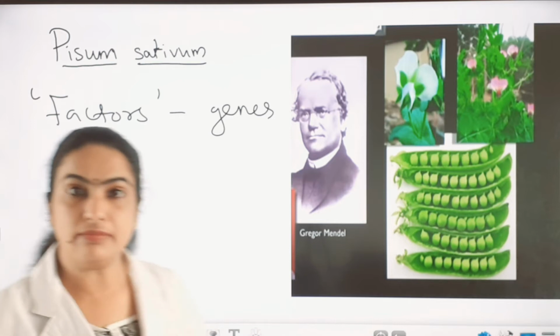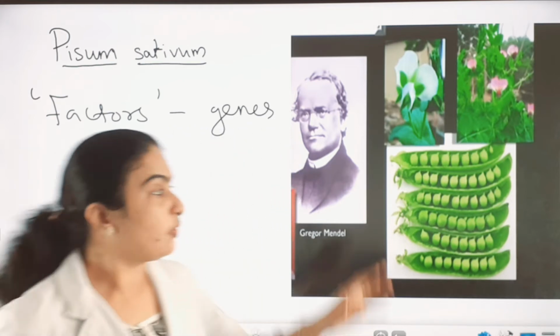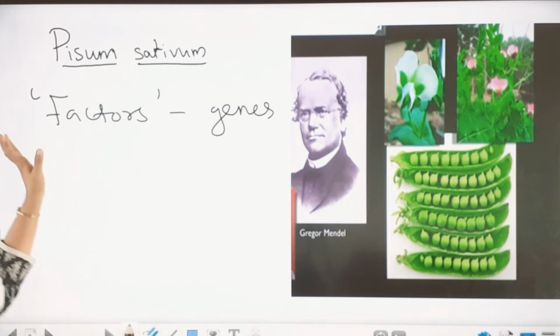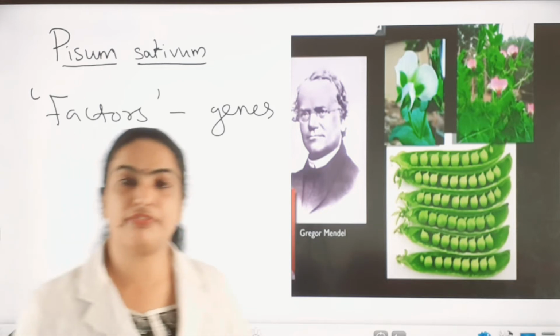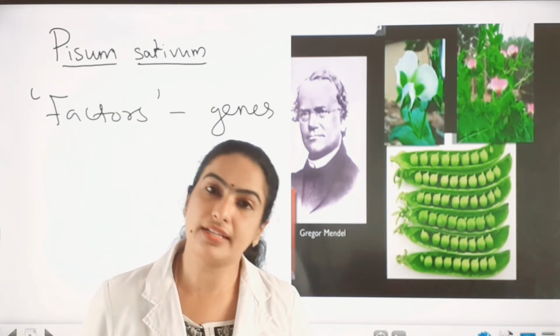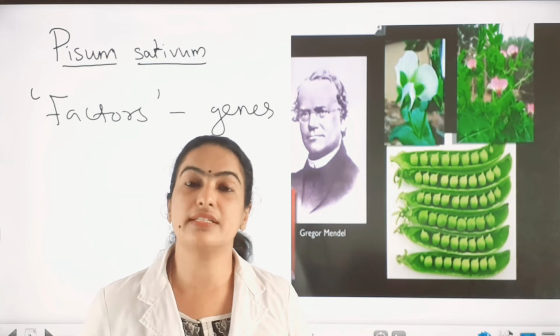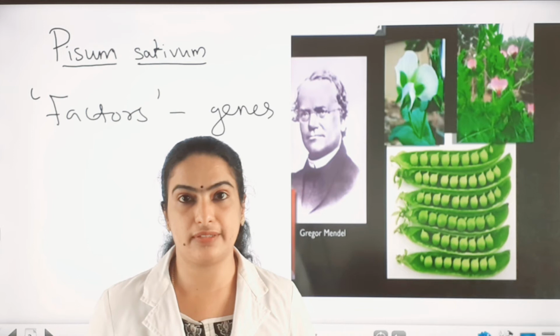This name was given by another scientist, Johannsen. Is it clear? That means there is a transmission of genes from the parents to the progeny.